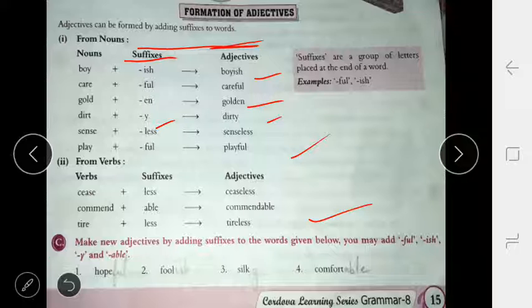Now come to your exercise C. Make an adjective by adding suffixes to the words given below. Add full, ish, y and able. First, hope. As you all know, to hope we can add the suffix full. Hopeful, foolish, silky, comfortable. Here we have completed pages number 14 and 15 of our lesson 3.